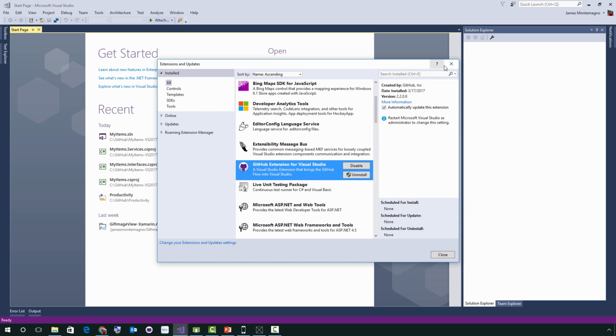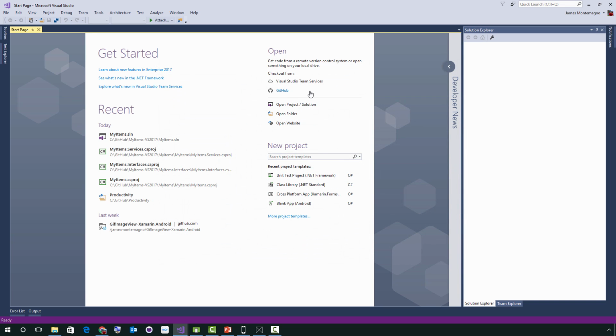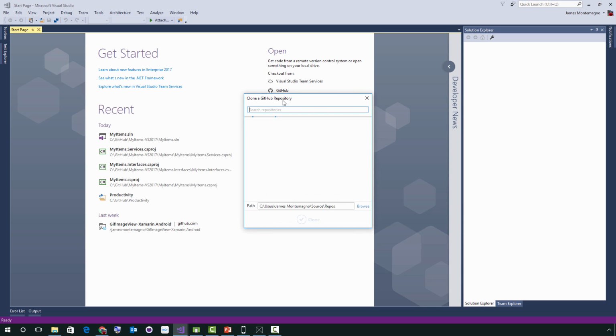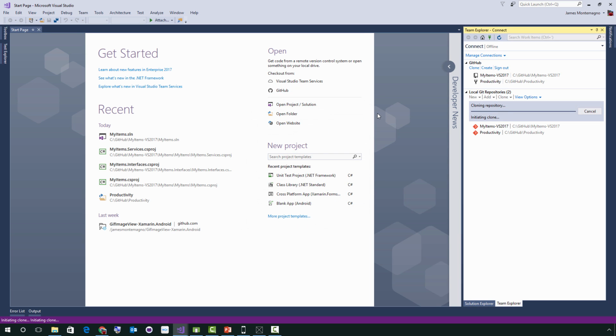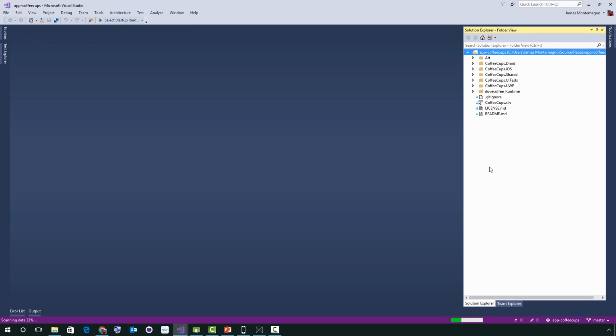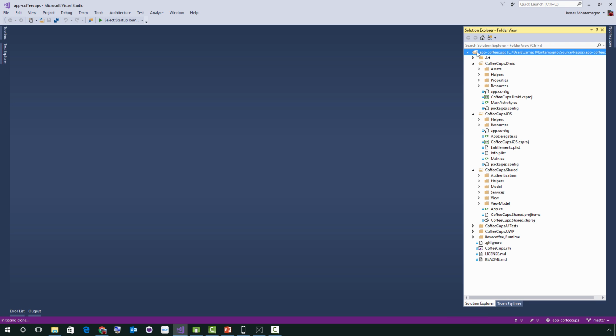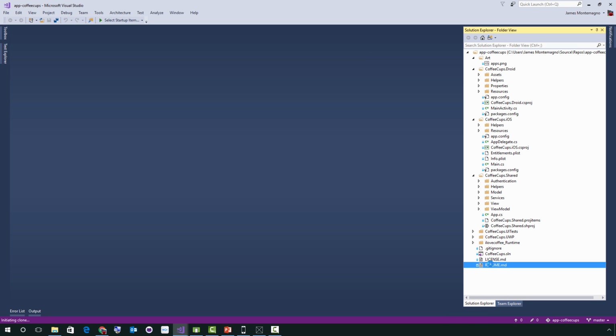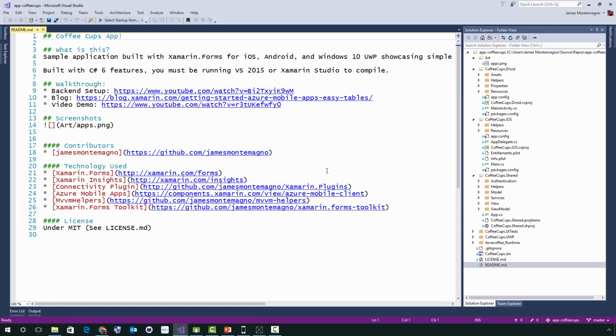the GitHub extension. So what's really nice is when you have GitHub installed, it will go out and authorize. And here I can go down to my account. And if I want to get one of my projects, I can download, clone it. And it's going to start by pulling out the Team Explorer and downloading everything right away. Now, what I love about this is that once I've cloned the actual solution, this little coffee cup application that I have, this is actually in a folder view. So right here, it just pulled up the entire artwork. So I could actually open the README file that's here. And there it is, which is really nice.